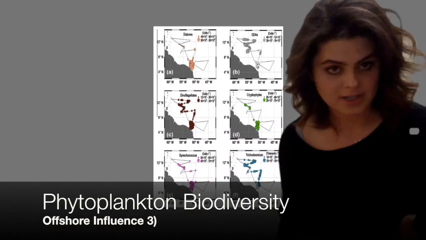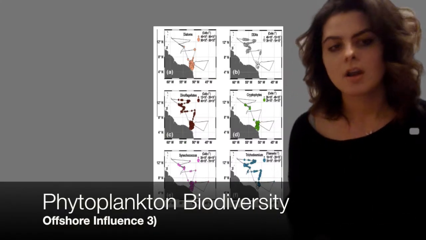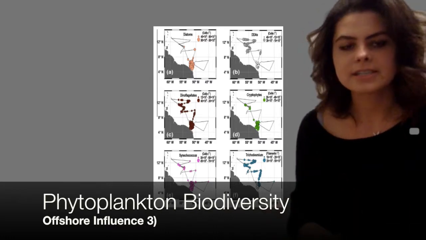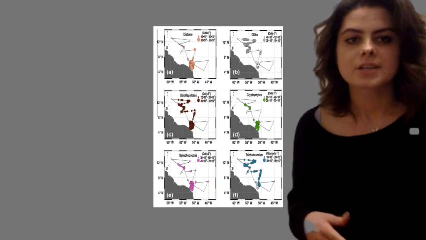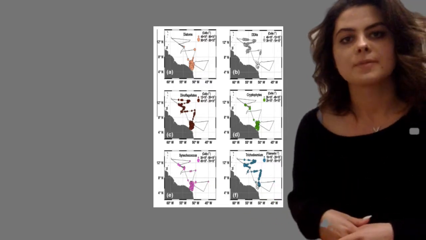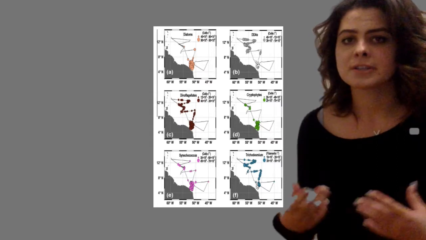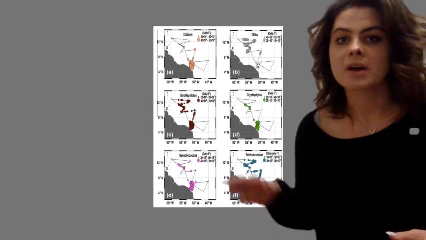Now, the third factor that I want to address in relation to the offshore influences of the Amazon is how it affects the biodiversity once it's discharged into the North Atlantic. So I'm going to discuss this graph along the way. Due to the extent of the Amazon River, it flows through a very large area of land. The river makes its way through the mouth of the estuary.